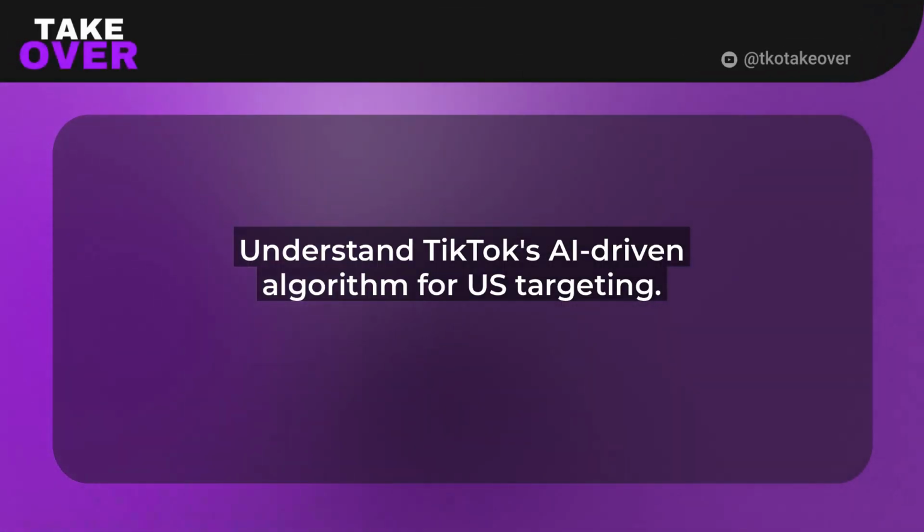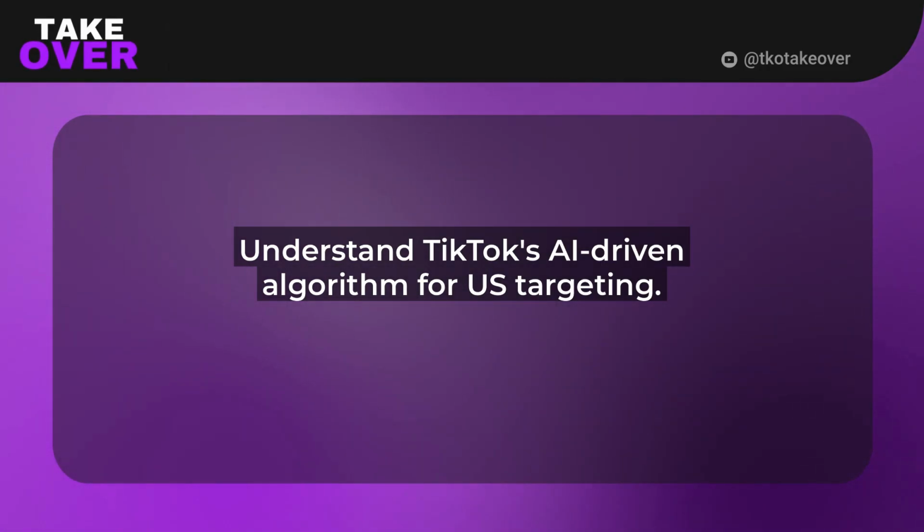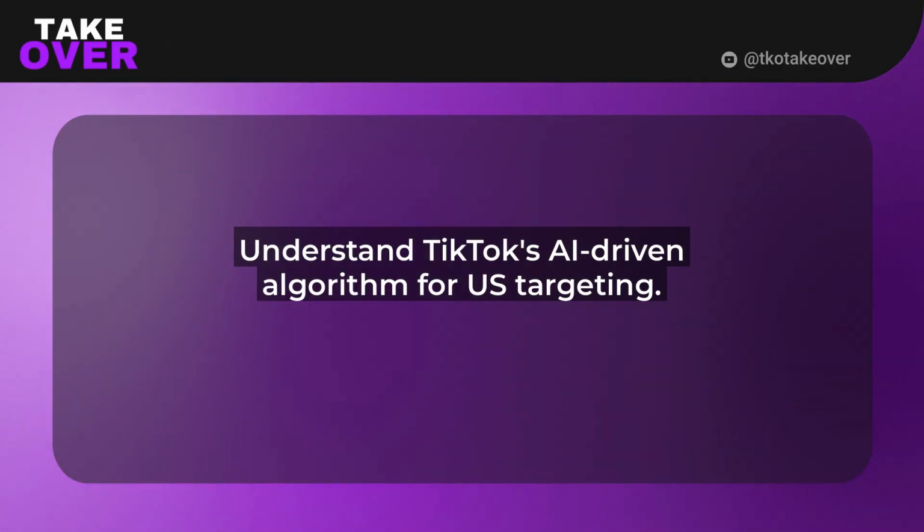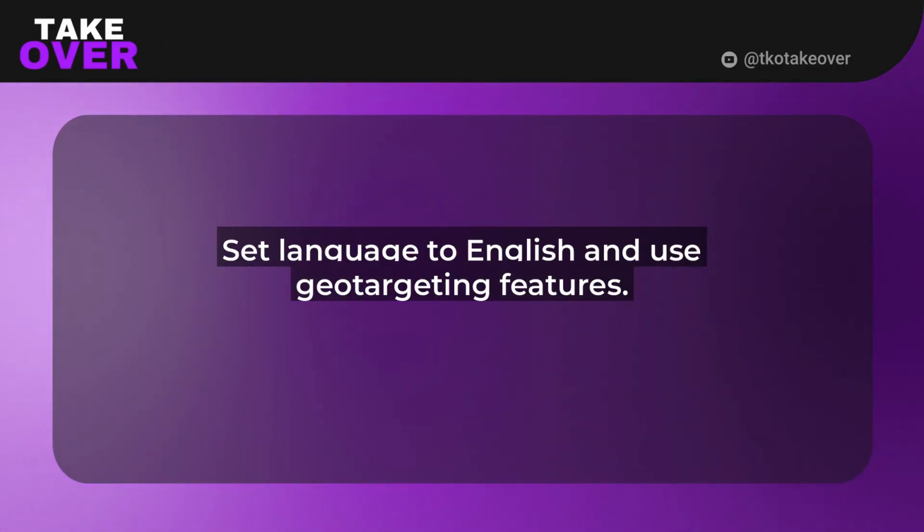Today, we're diving into how to target a US audience on TikTok in 2025. If you're a creator or marketer looking to boost your reach in the States, you're in the right place. TikTok is evolving fast, and with its massive user base in the US, over 150 million active users, nailing your targeting strategy can skyrocket your engagement. Let's break this down step by step.